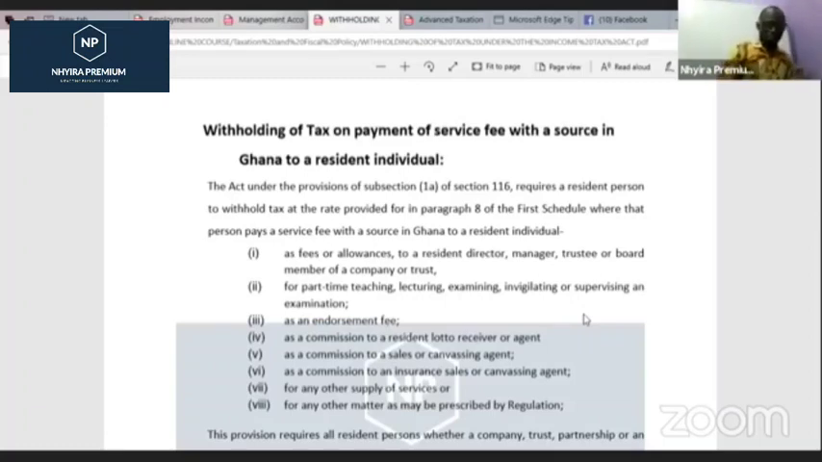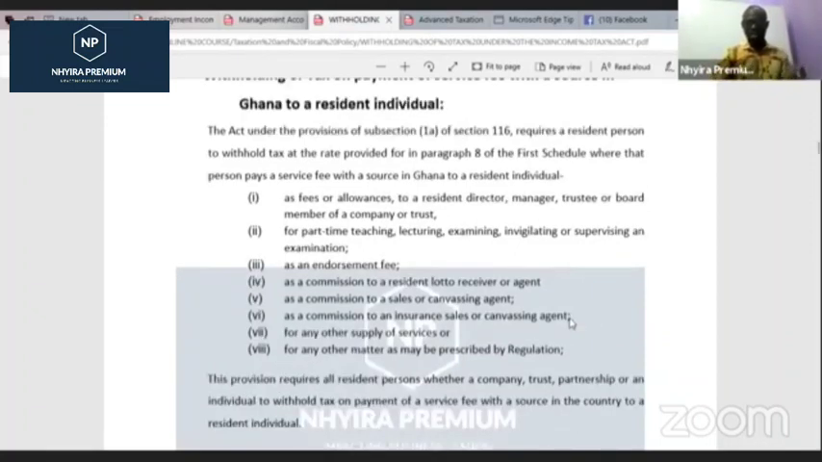Next one. As a commission to a resident lotto receiver or agent, whatever commission we pay to them, there has to be a withholding tax on that. Then commission to a sales or canvassing agent. Definitely you're a salesperson, we are paying you, we are supposed to withhold some tax. A commission to an insurance sales or canvassing agent, to any other supply of services or for any other works in relation to that.